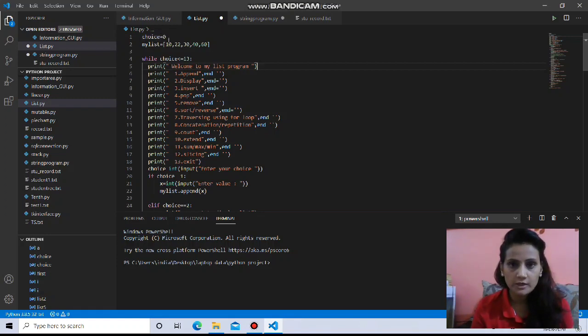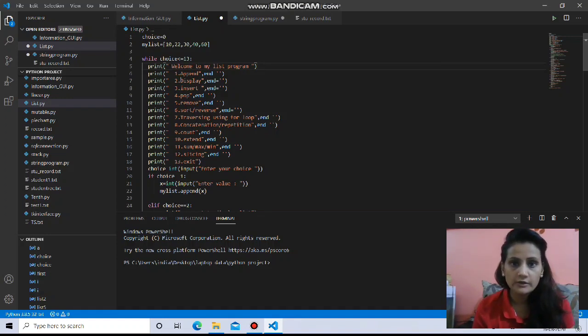Choice is one variable which is used just for the purpose of the while loop. See, what we are trying to do in this program is first display all the functions which we are going to perform, and we are providing a kind of menu: that is one particular function, then two another function, like this.